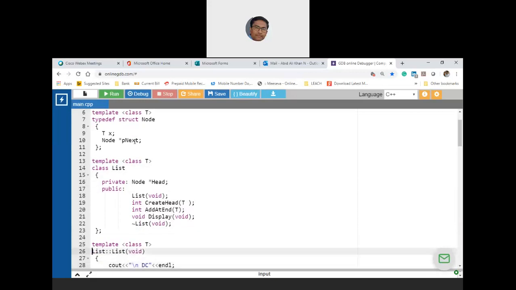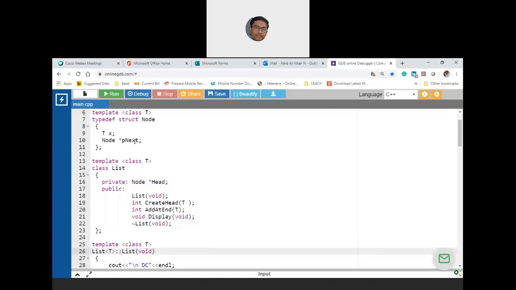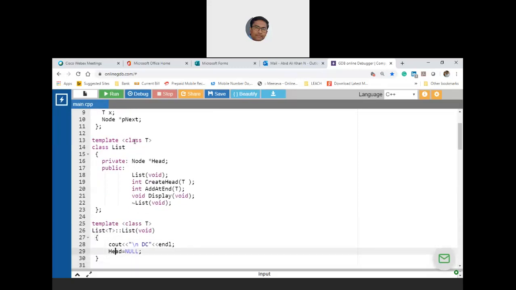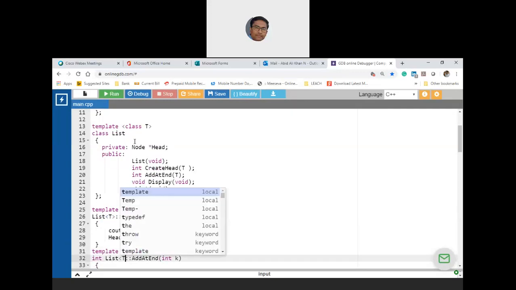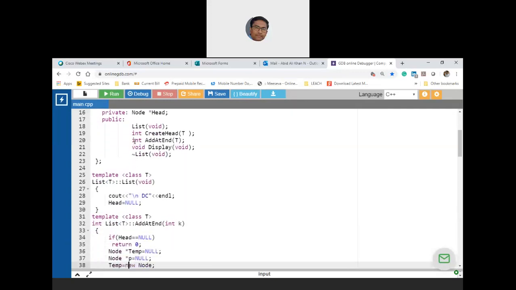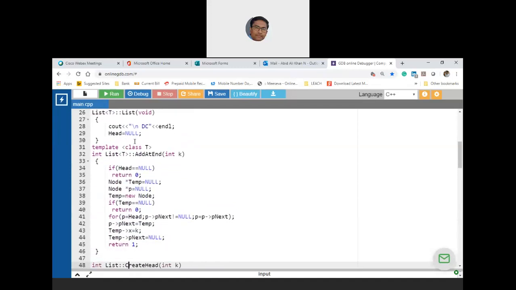So now you have to write the dynamic data type with the T. You have to use this syntax for all the member functions. That means this and then T, then this is what adding at the end.